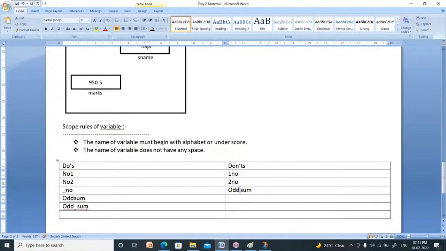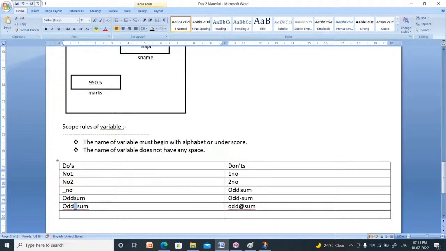It doesn't allow any special character except underscore. You cannot write like this, odd minus sum or odd at the rate of sum. These two are invalid variable names. So the variable name should allow only underscore.